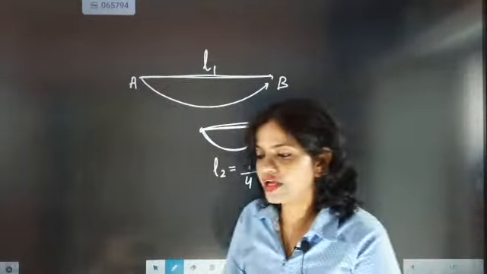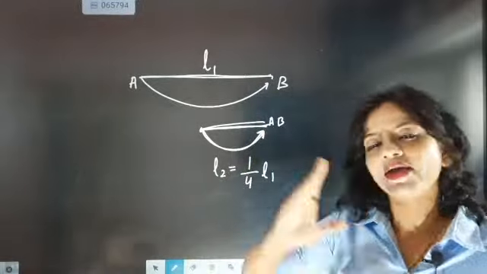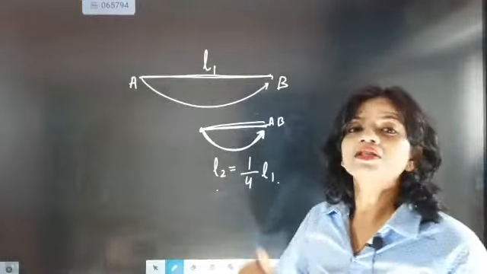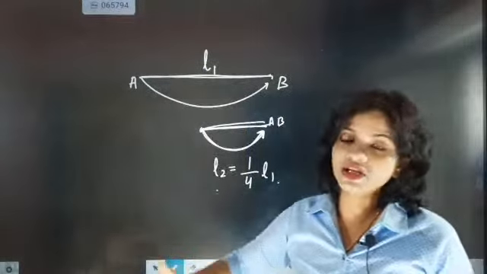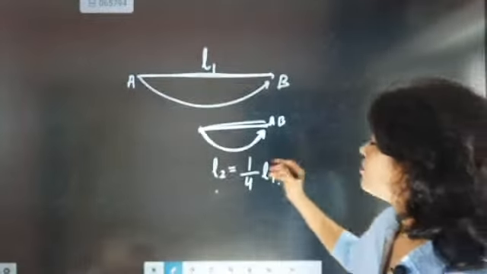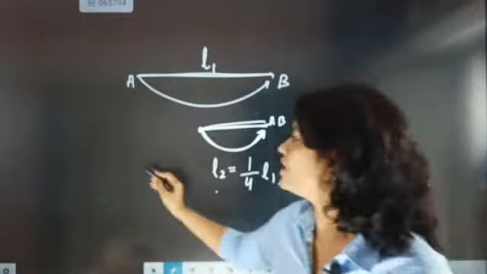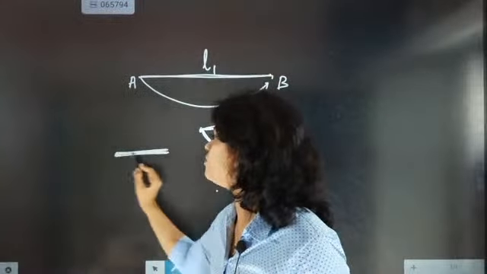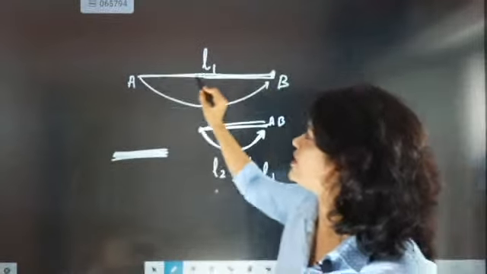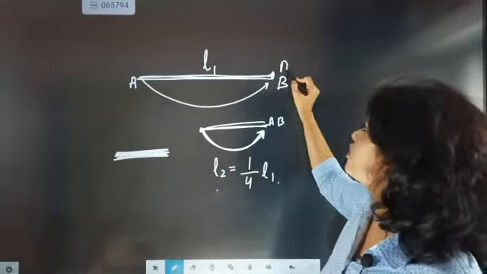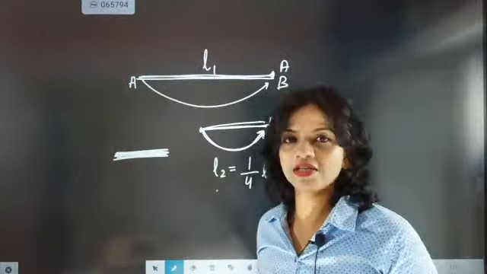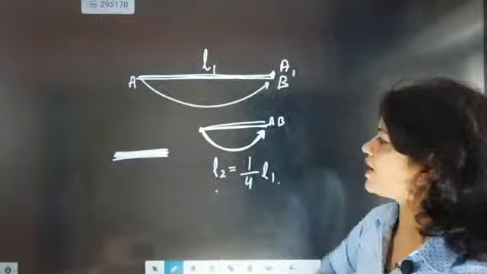Since it is folded 4 times, the length of the wire will be exactly 1 by 4th of the original length. Absolutely correct, everyone. But when the wires are getting folded, the wire width will become more. That means initially the area of cross section of the wire was A. Now, since 4 folds are there, the area of cross section of the wire is A1.